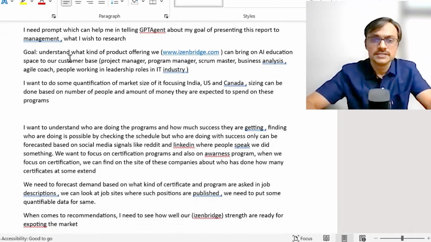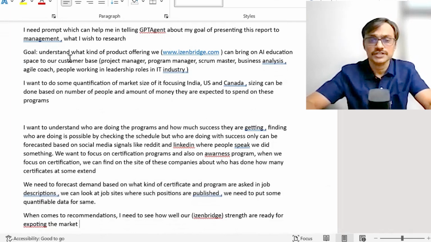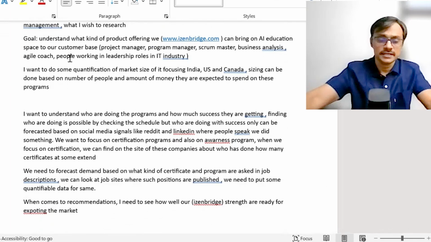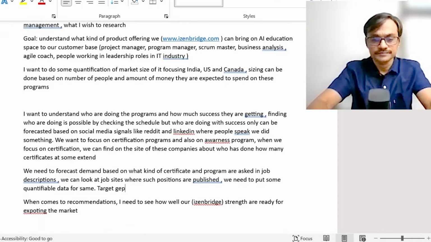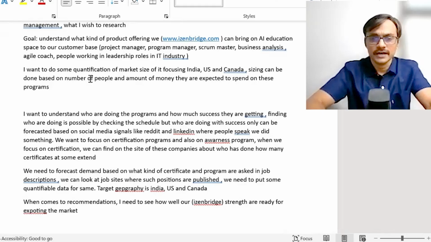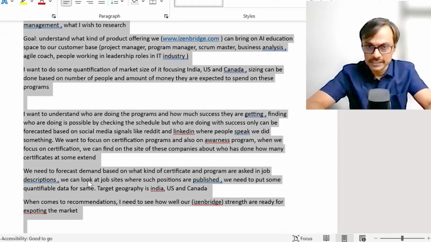I need to forecast demand based on what kind of certificate programs are asked in the job description. And again, we can look at the job site where positions are published. We need to put some quantifier data for the same. I can summarize it here that we are looking for usually the target geography is India, US, and Canada. Let's just as a focus I am putting in. Let's see what prompt we get before we really do our job using the agent. Yeah, so let's make a prompt.